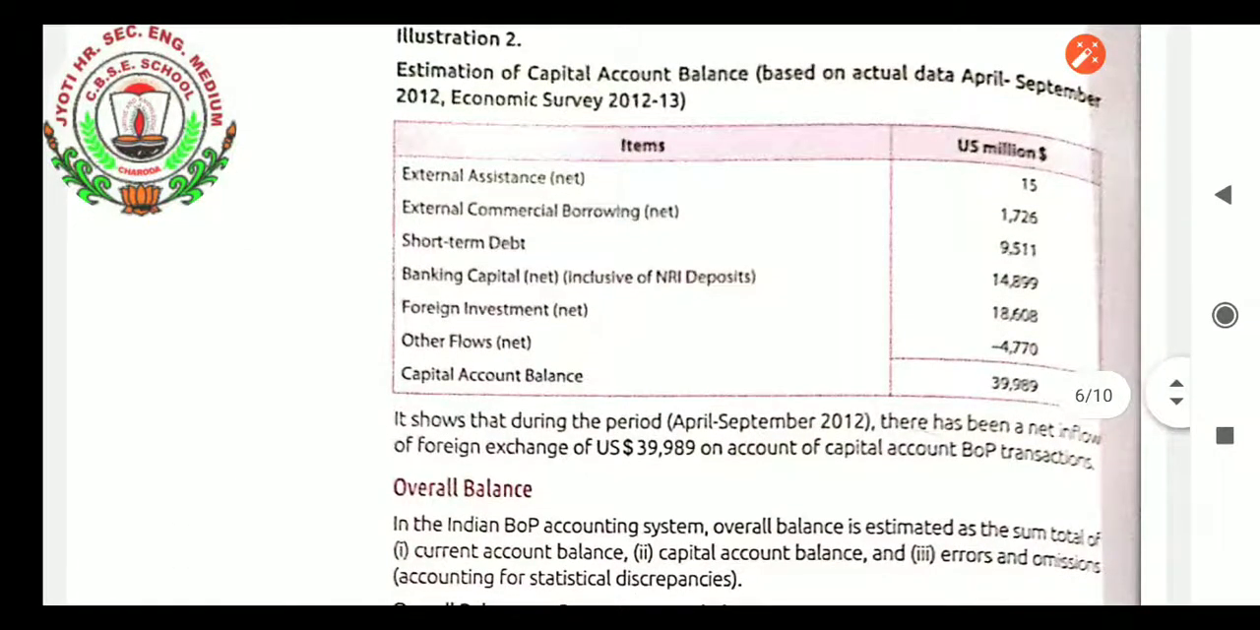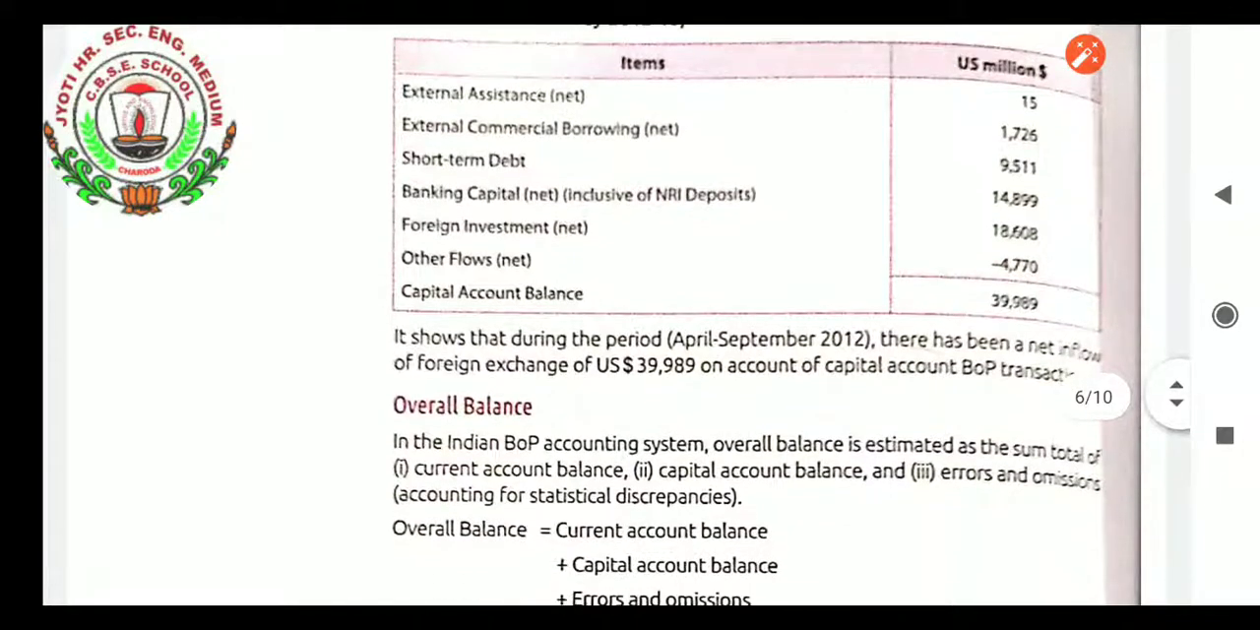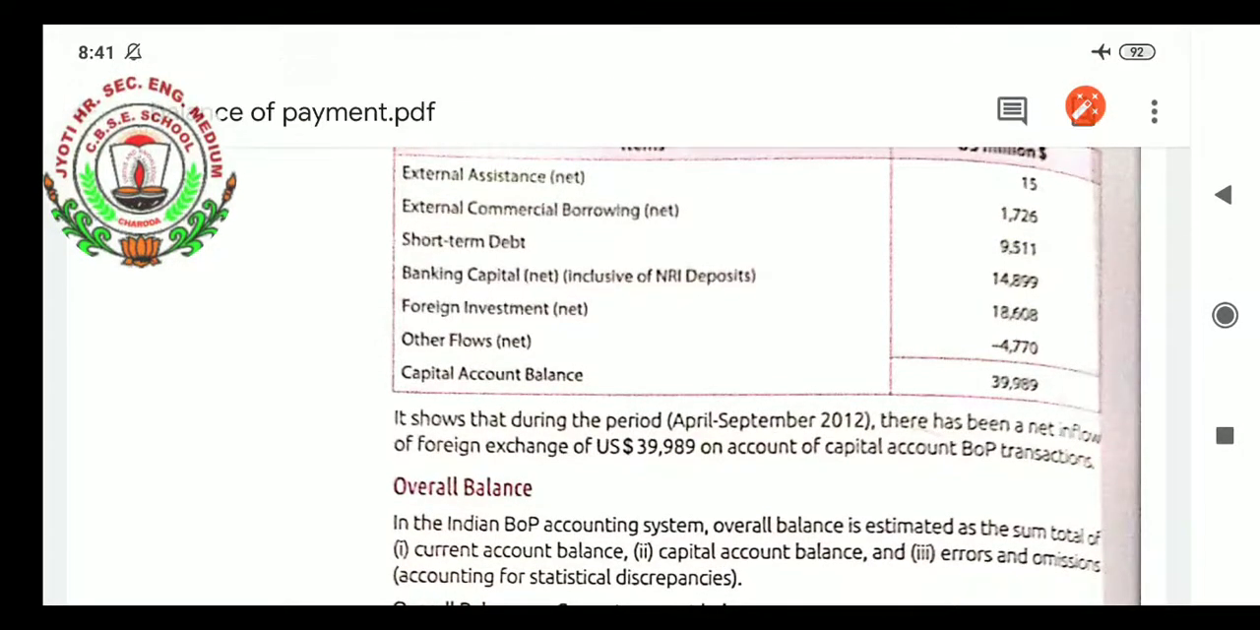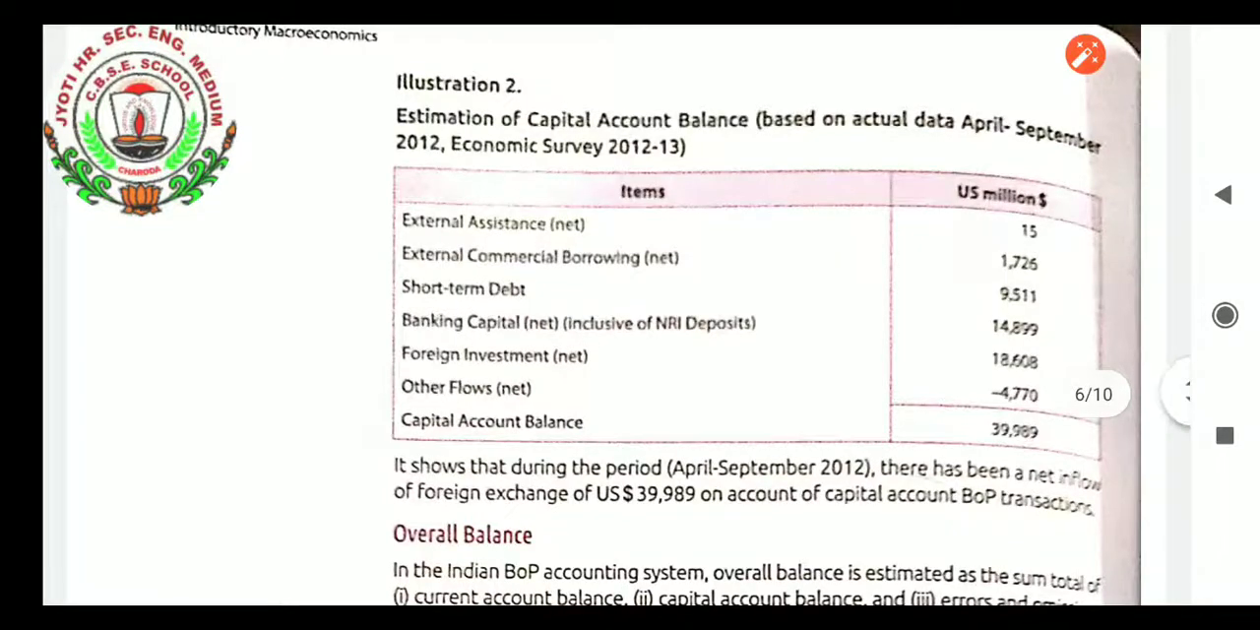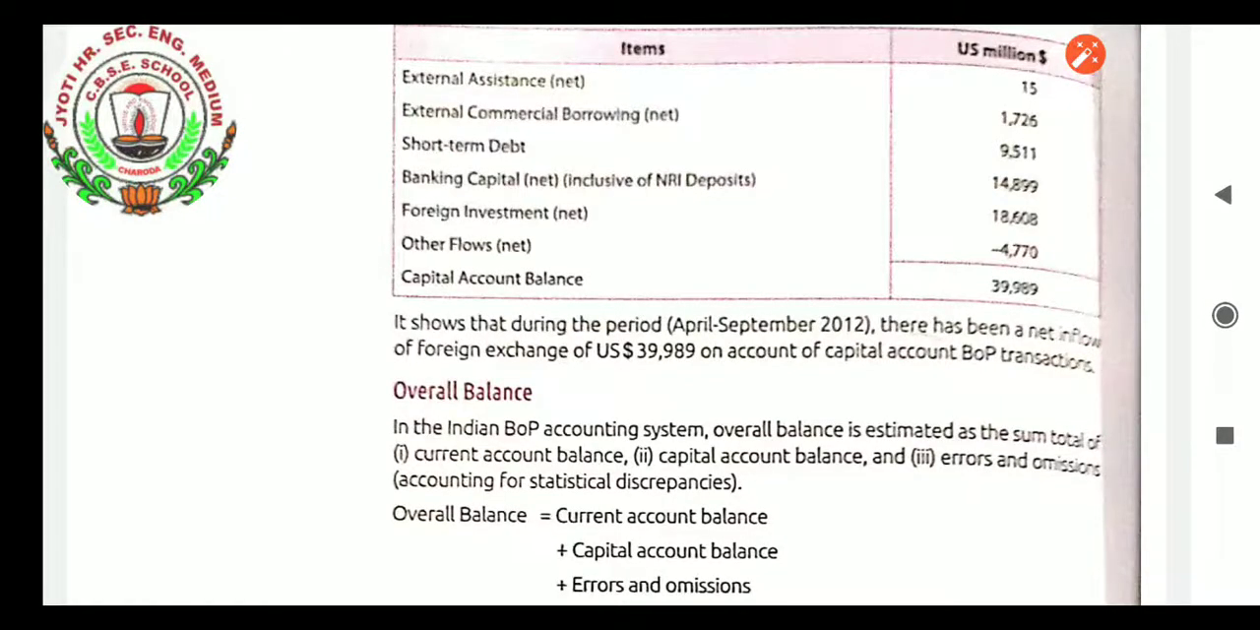One more illustration for today's class. Estimation of capital account balance based on actual data, April-September 2012, Economic Survey 2012-13. Items in US million dollars, you can see. External assistance, borrowings is there. External commercial borrowing, that is also borrowings. Short-term debts, that is other flows, other transactions of the capital account. Banking capital, this also we have learned is included in the capital account. Foreign investment, net, foreign institutional investment, other flows, capital account balance.